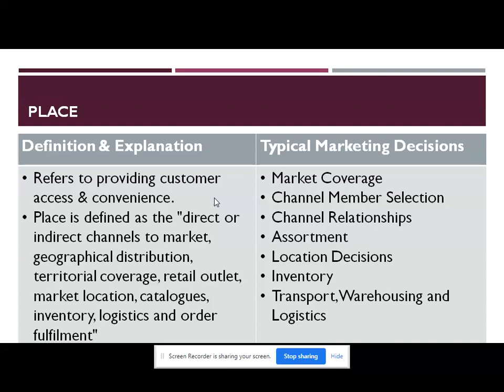Typical marketing decisions associated with place include the market coverage, the channel member selection, and the channel relationship. This includes the relationship with wholesalers and retailers, then assortment of the products, location decisions where the customers can get these products and services, inventory, transport, warehousing, and logistics types of decisions. So all these decisions are associated with place.